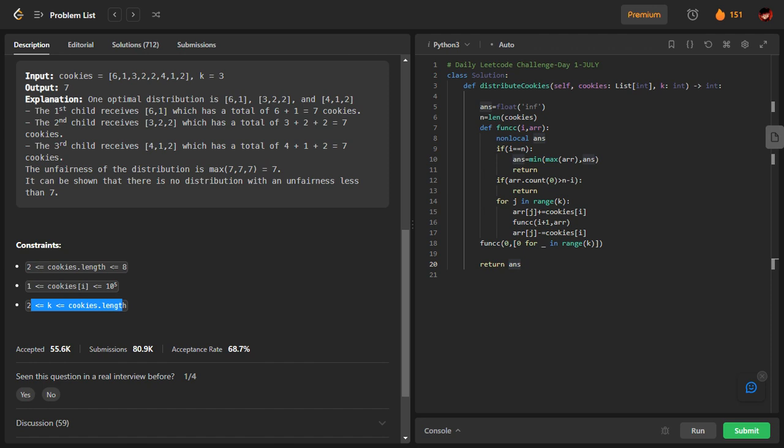For example, if there are three children for which the distribution is not done yet, that means there should be at least three bags remaining which we are yet to allocate. Otherwise, that particular combination is not going to contribute to the answer. As simple as that. So please highlight this point.